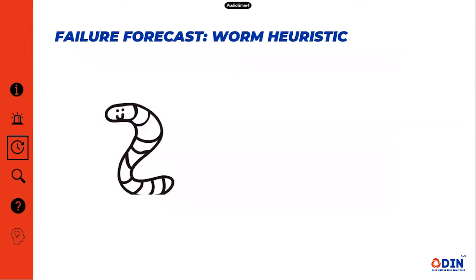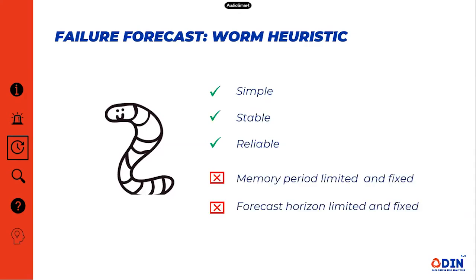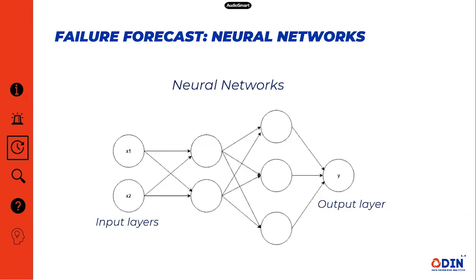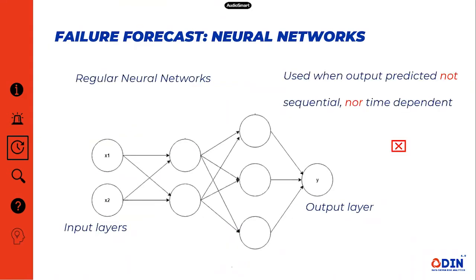What are the benefits of the worm? The worm is stable, simple, and reliable. But it also suffers from limited and fixed memory period as well as limited and fixed forecast horizon. In order to overcome these limitations, we are employing neural networks. Regular neural networks are not suited for the type of problems we're addressing because regular neural networks are used when the output predicted is not sequential nor time dependent.